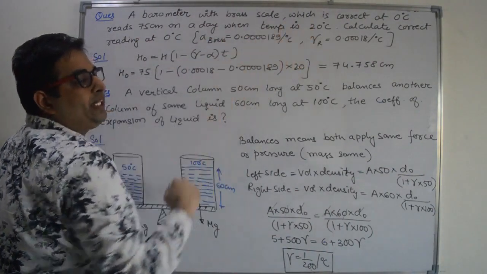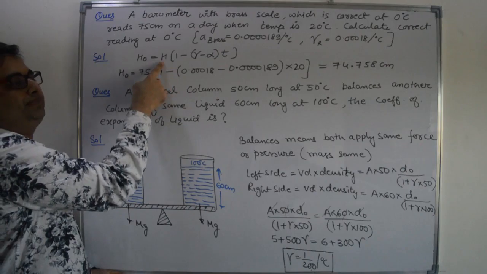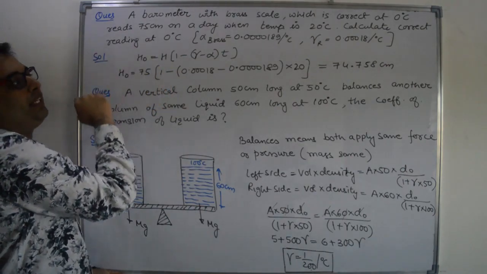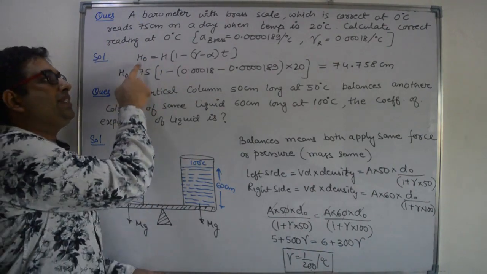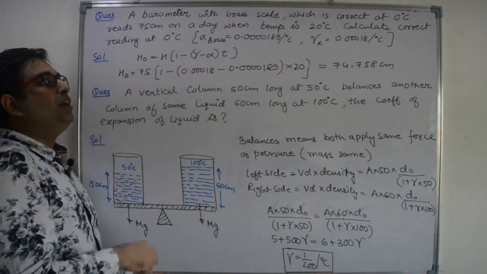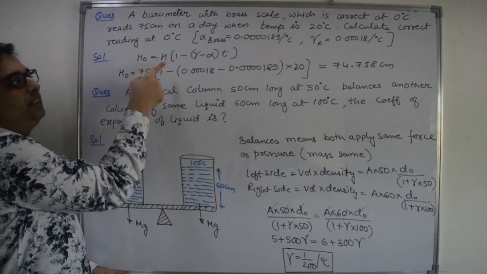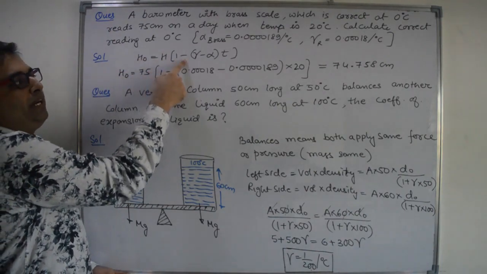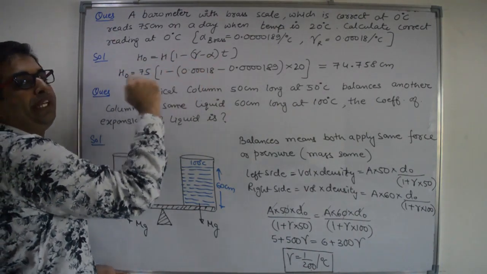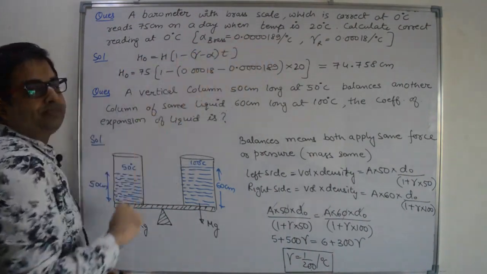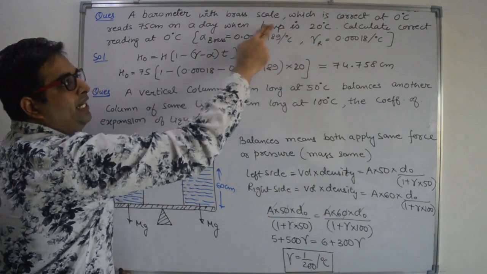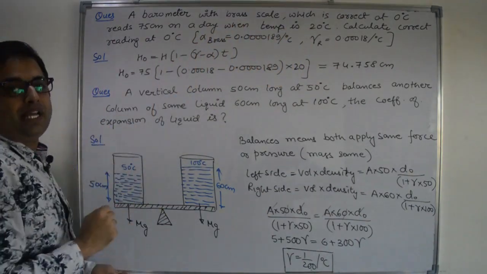So T is 20 and the reading H is 75. They are asking what is the correct value of height at 0 degrees Celsius, right? So we have to find H naught. H is given by H naught times 1 minus (gamma minus alpha) into T. Gamma and alpha, both values are given in the question. Gamma is for liquid and alpha is for brass scale.